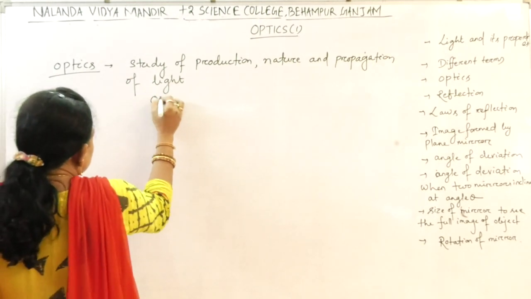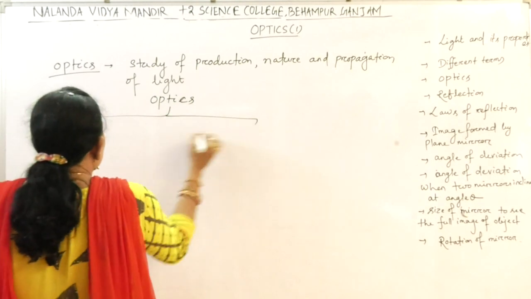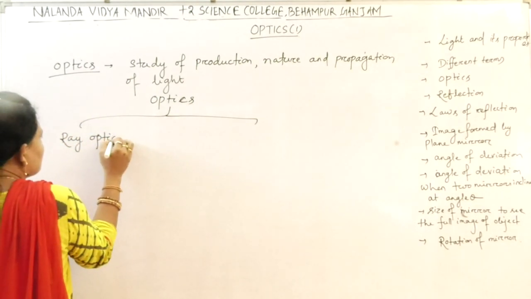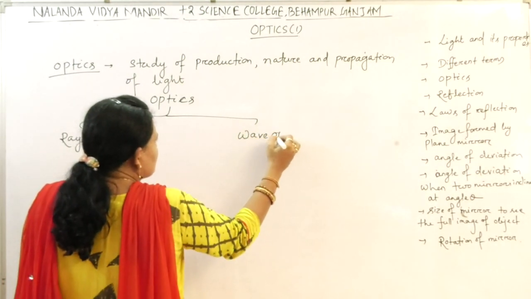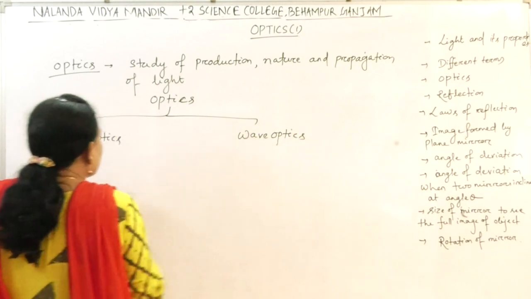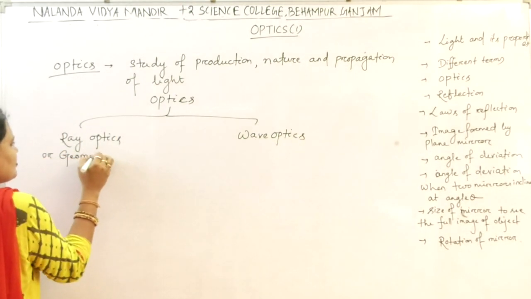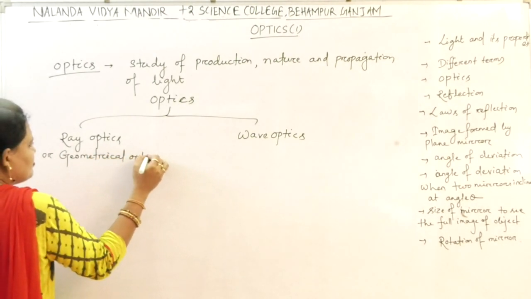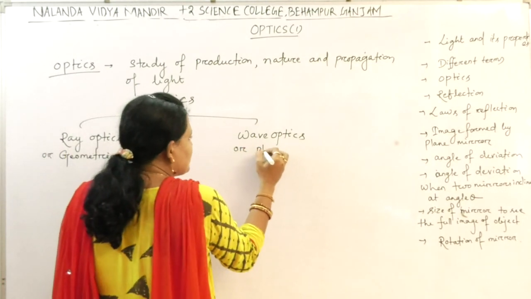The optics is basically divided into two parts. One is your ray optics. Another one is your wave optics. Ray optics is also known as geometrical optics. And the wave optics is known as physical optics.